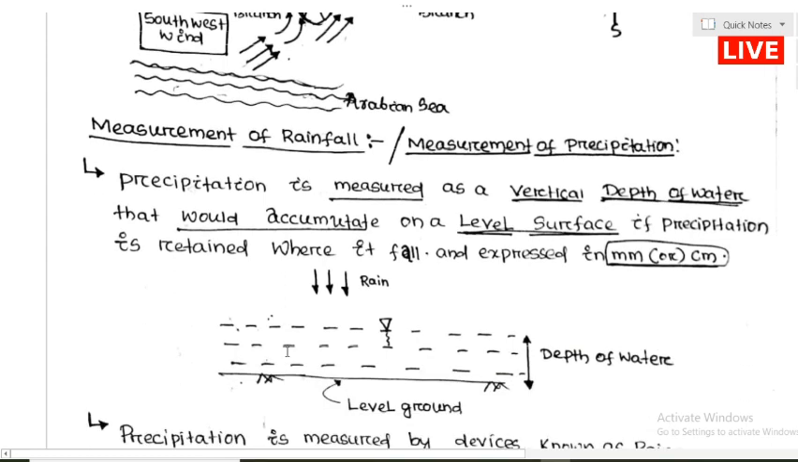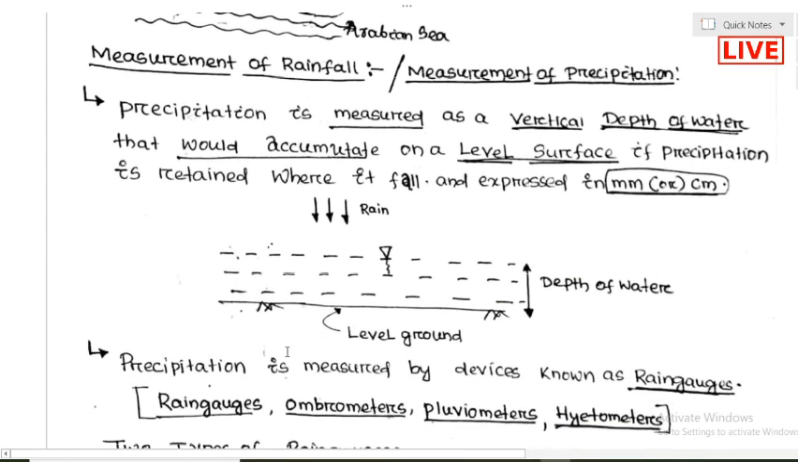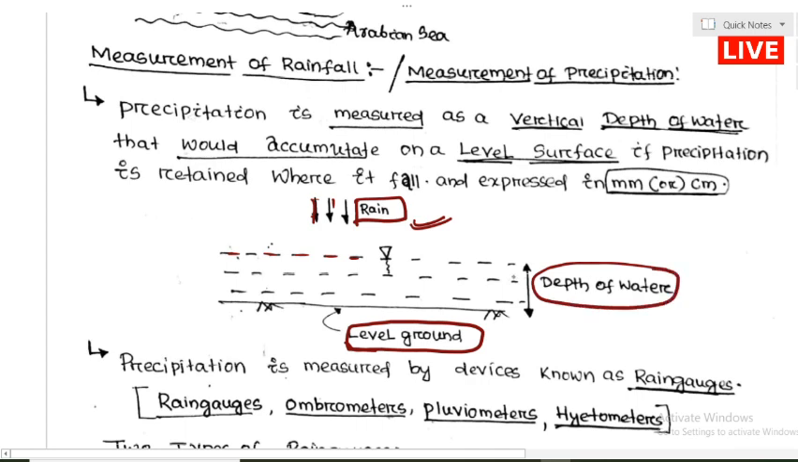Next, we'll talk about how we can measure the rainfall. We can measure rainfall or precipitation by the equivalent depth of water. What is the vertical depth of the water? Suppose this is the rainfall occurring on a particular level ground, and this is the depth of the rainfall. Rainfall is measured by measuring the depth of the water retained on the level surface. That depth of water is called rainfall.